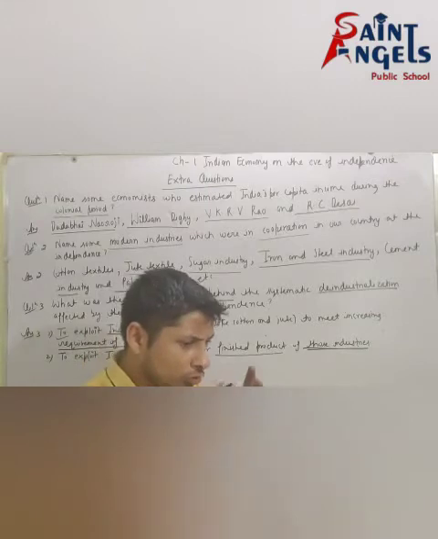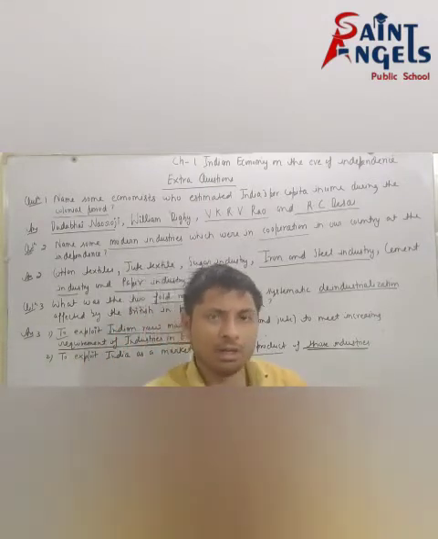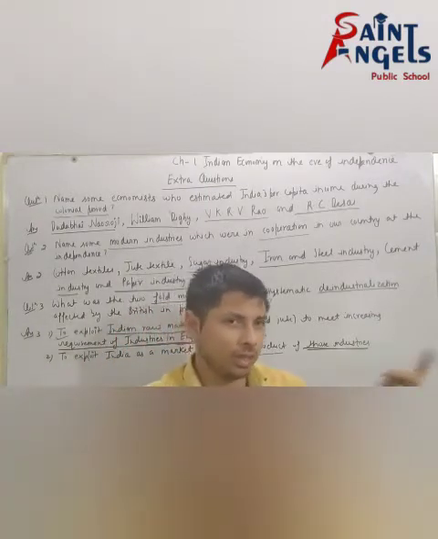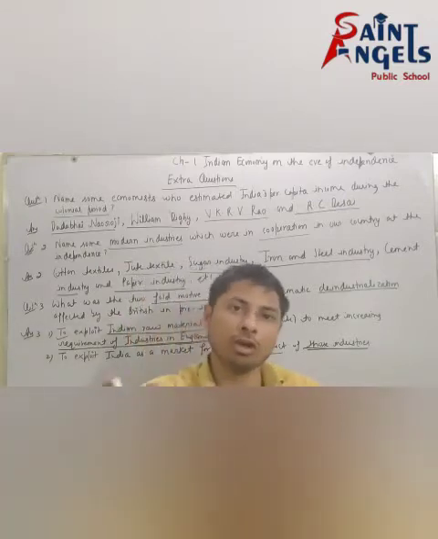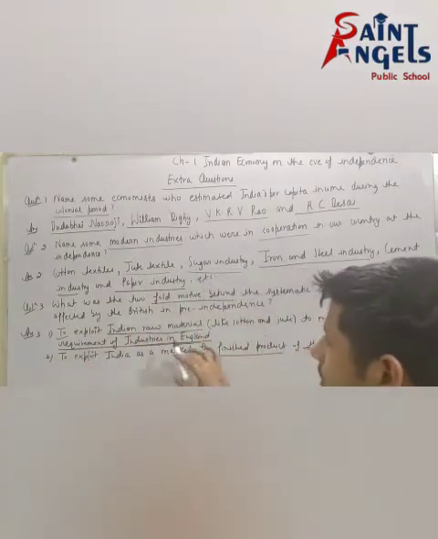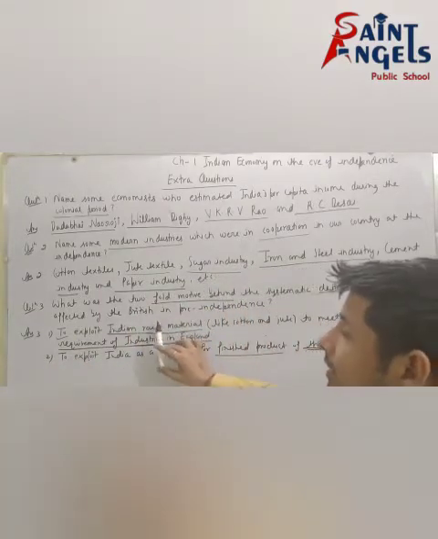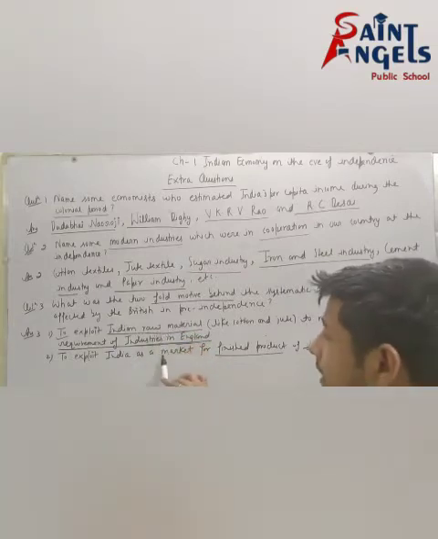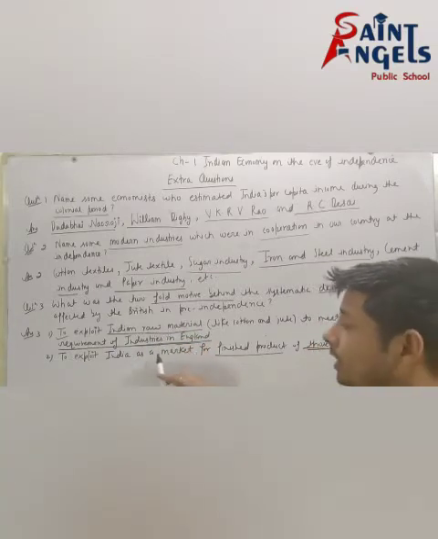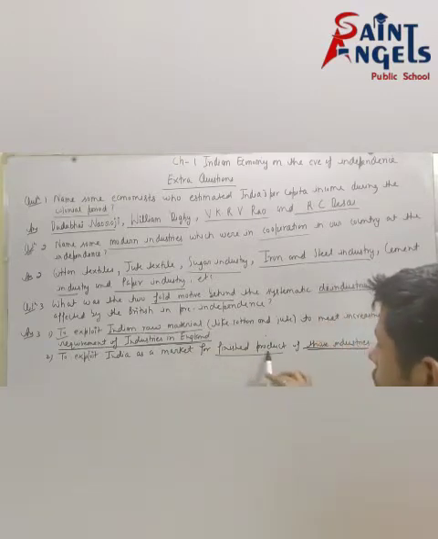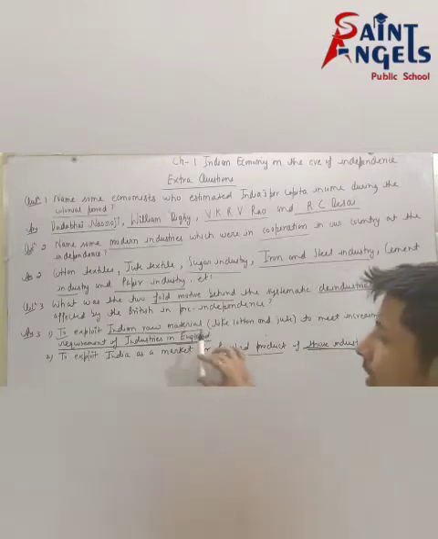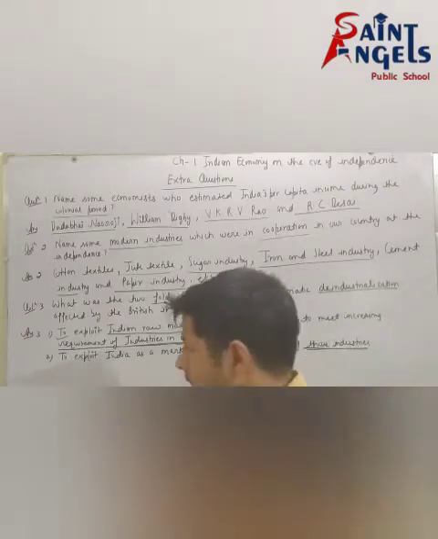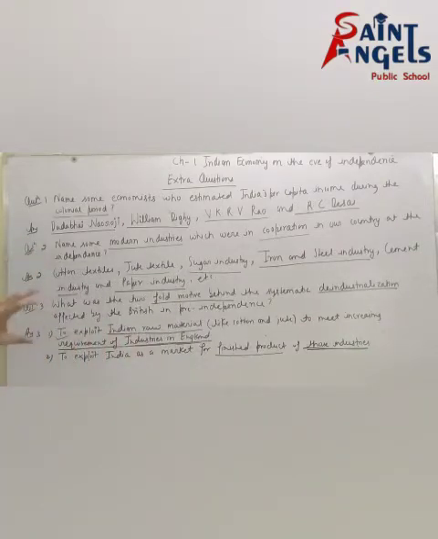India was a net exporter of raw material to Britain and a net importer of finished goods from those industries in England. So I hope all of you have understood these three extra questions. Please pause the video and note this down.